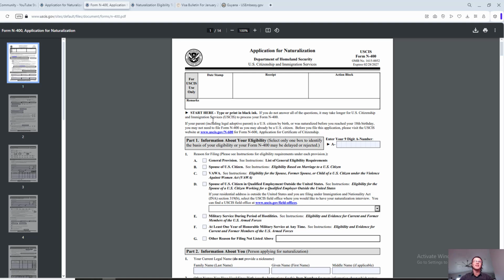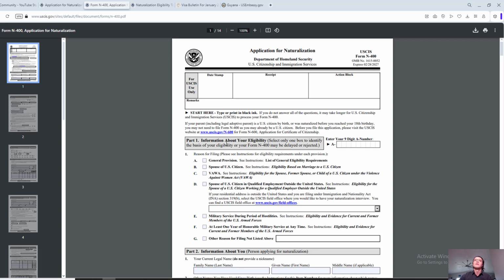All right, so we're starting here. If you're writing everything by hand, make sure to use print, not cursive. Just try to make your handwriting as legible, as understandable as possible, and make sure to use black ink. All right, starting with part 1, information about your eligibility. This is what will determine the course of the application. So enter your 9-digit alien registration number, A number. You can find it on your green card.